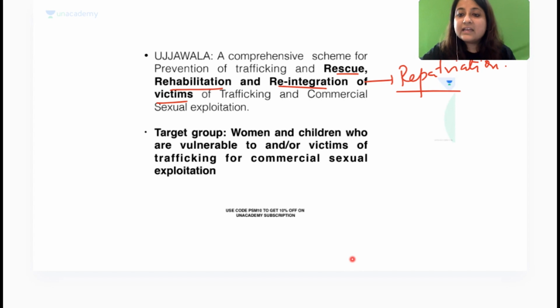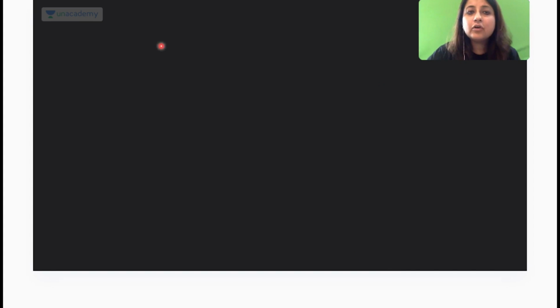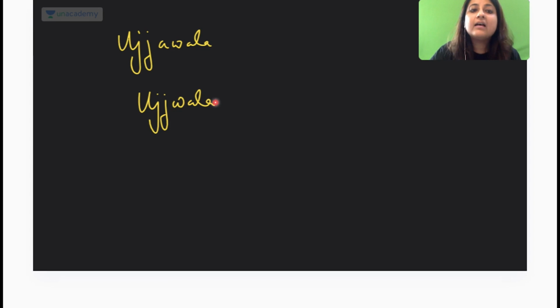So another MCQ that can come from this particular topic which we have seen is, ध्यान से सुनो, Ujjala, everyone remembers. I'll just write all the three terms so that you don't get confused. What is the next one, everybody? Ujjala. Ujjala is again Roshni in the form of lighting the gas. All right.